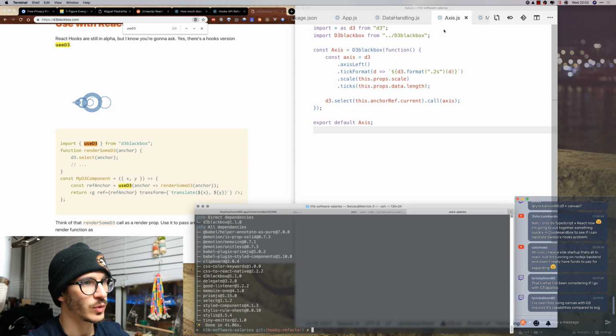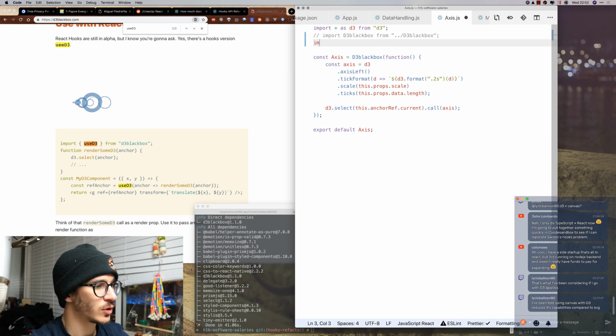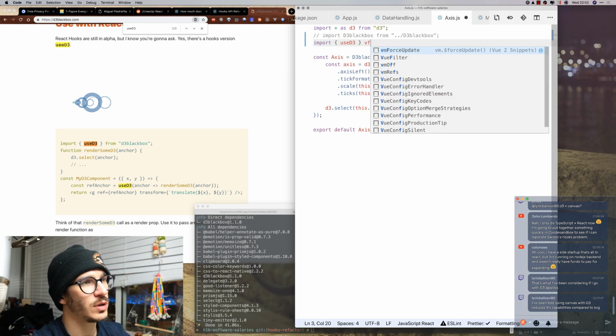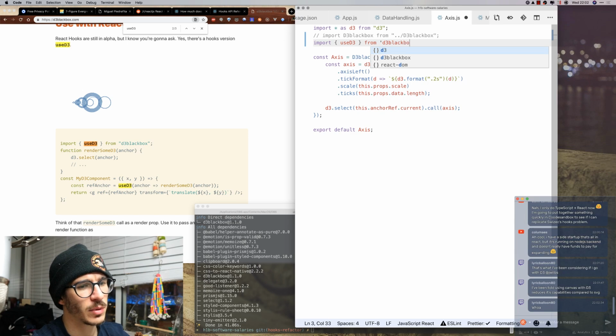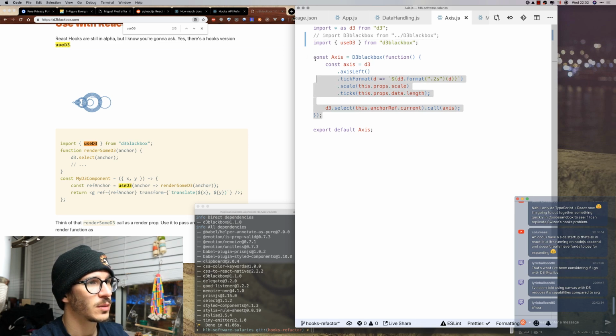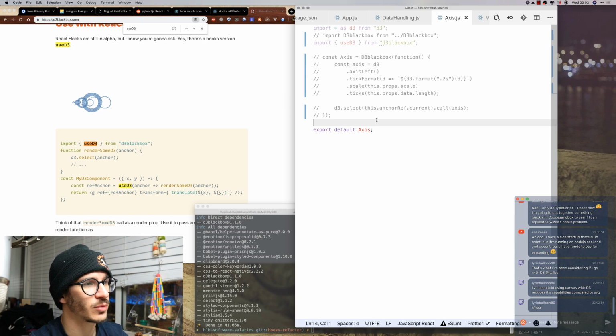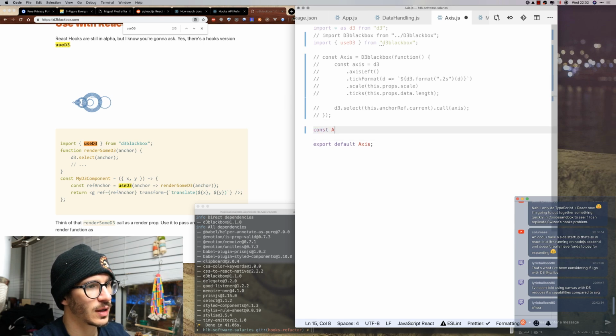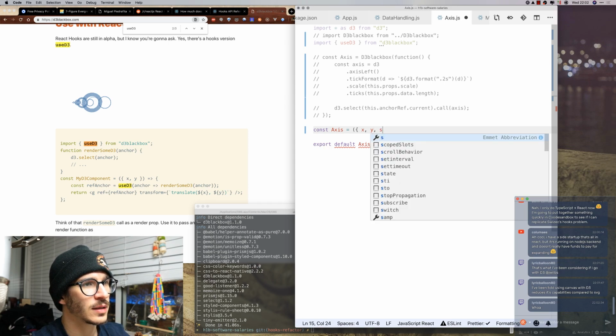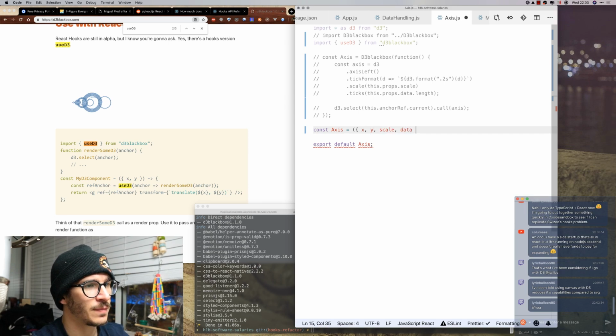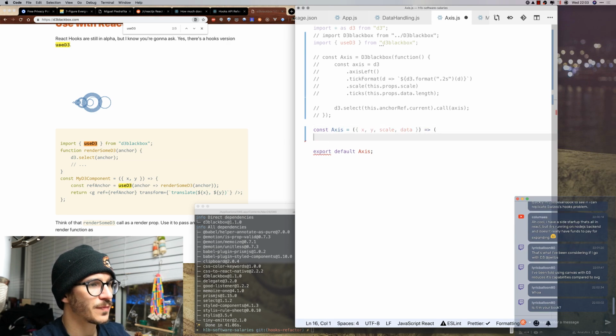Okay, so we now have a D3 black box. I'm going to import useD3 from D3 black box, and what we're going to find out next is whether this still works, because it's been a while since I developed that library. So we're going to say const axis equals a method that takes x and y, and it takes a scale, and it takes data, and it returns a